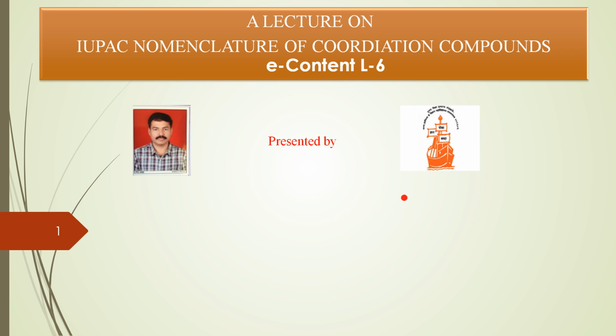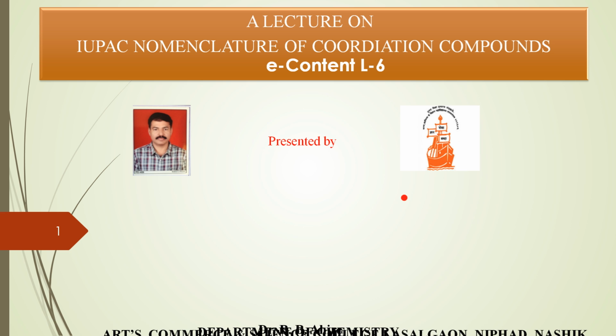A number of coordination complexes are investigated every day, and it is also necessary to develop a systematic and universally accepted scheme of naming for the coordination compounds.